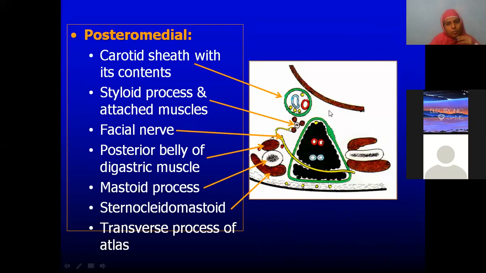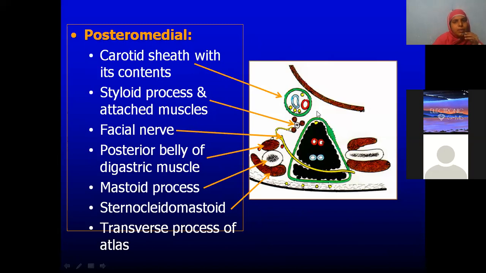Then coming to the posteromedial surface, what are these two bones? I said this is the styloid process and this is the mastoid process. Already we have named these muscles. To the mastoid process, what are the muscles attached? Sternocleidomastoid and the posterior belly of digastric. To the styloid process also, we know the muscles which are attached: stylohyoid, styloglossus and stylopharyngeus. Okay.